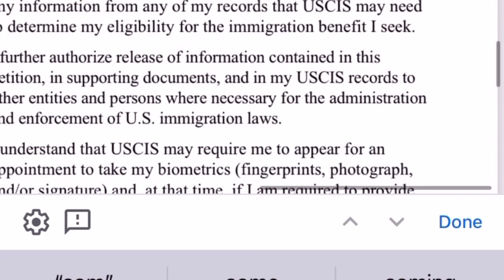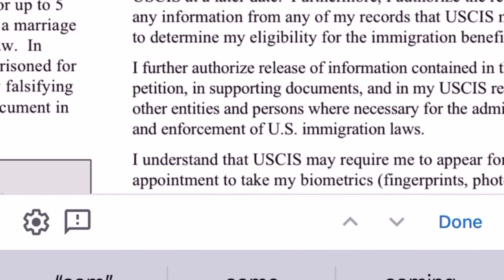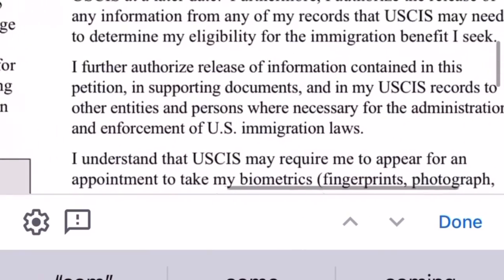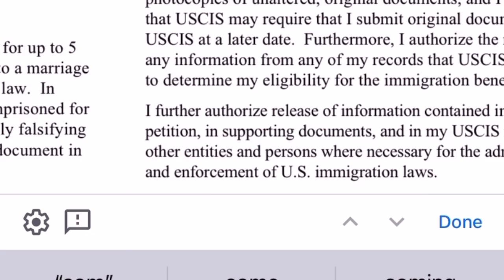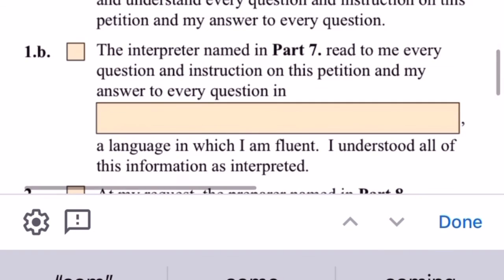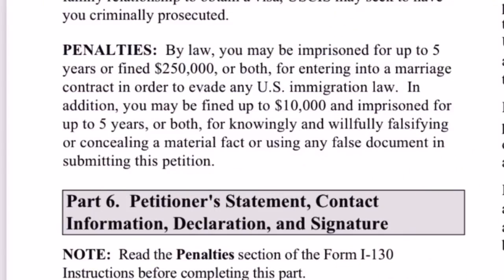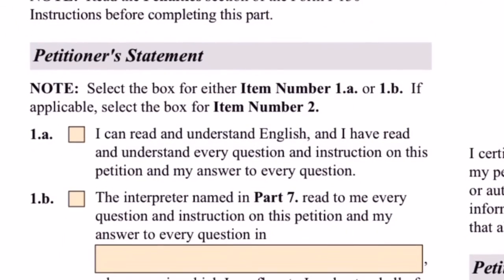Okay, and we're moving along to the petitioner's declaration and certification. So down here we are going to do the signing. We are on a wrap. We are going to do the signing down here, and at the end of page 12, as I said, page 12 has the extra information. That's where you enter the extra information, and this is asking if you can read and understand, and if there's an interpreter, the interpreter has to fill out another form, and they have to sign.